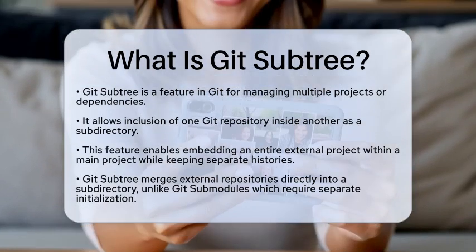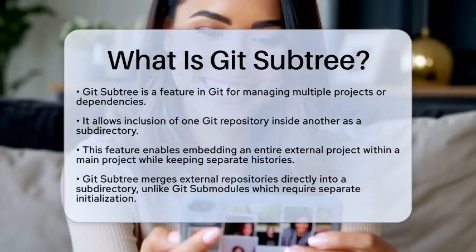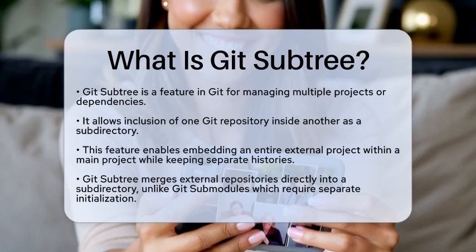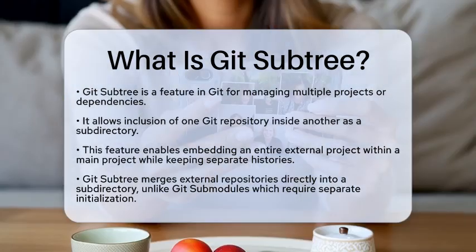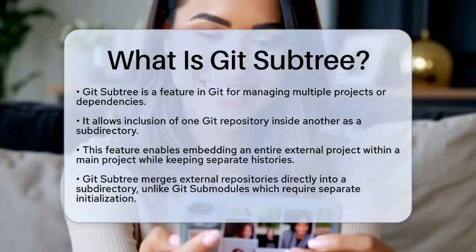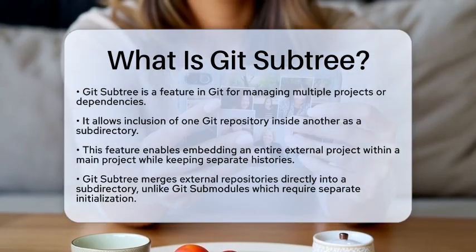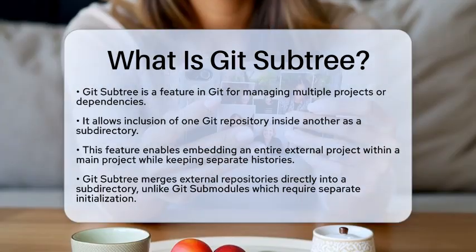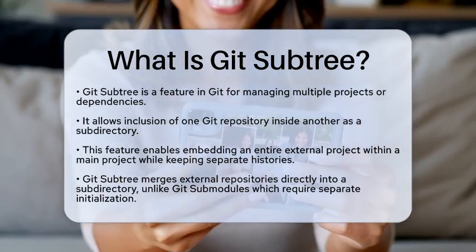repository as a subdirectory. This means you can embed an entire external project or codebase within your main project repository while keeping the history and managing changes independently for both repositories. The way Git Subtree works is by merging the external repository into a subdirectory of your main repository.